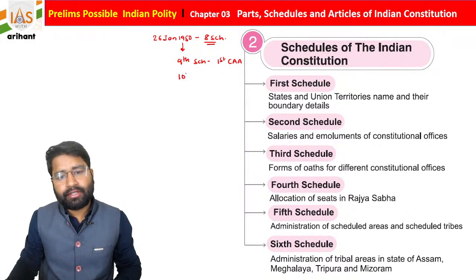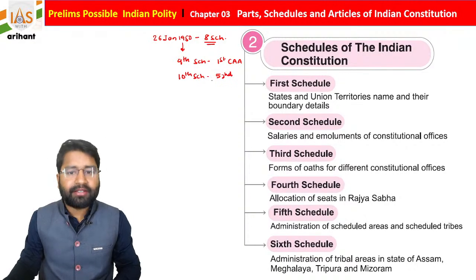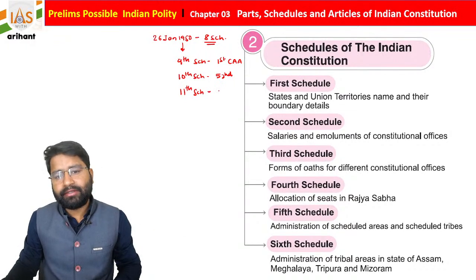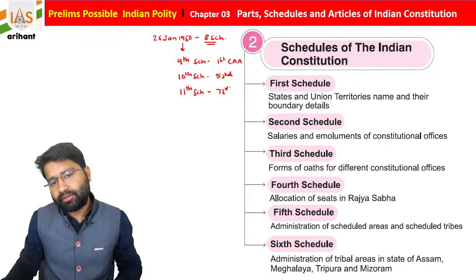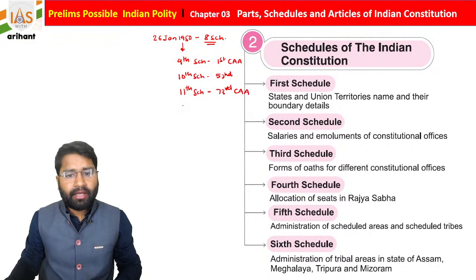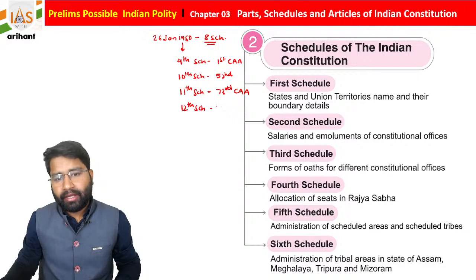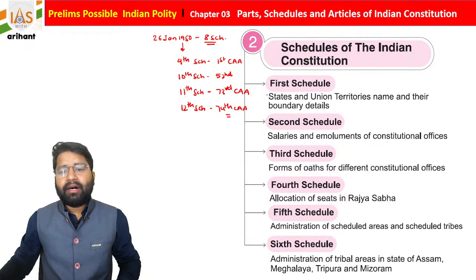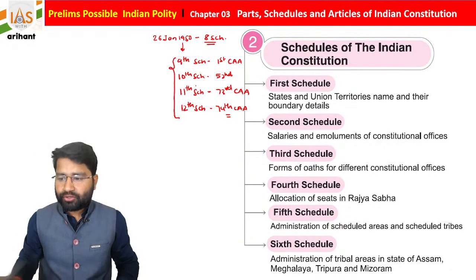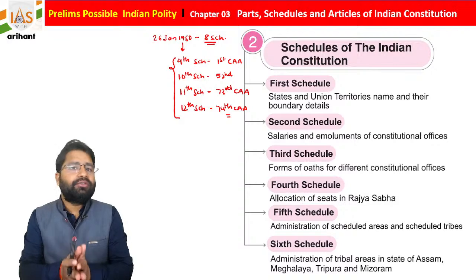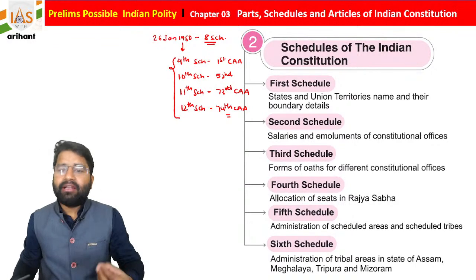After that, students, there is a 10th schedule of the Indian Constitution, and that was added by the 52nd Constitutional Amendment Act 1985. The 11th schedule is connected with the Panchayat, which I'm going to discuss also, and it is added by the 73rd Constitutional Amendment Act 1992. And the 12th schedule is dedicated totally to the municipalities and their powers. It is added by the 74th Constitutional Amendment Act 1992, students. So initially we had 8 schedules, but 4 more schedules were added under the Indian Constitution, and this is very important to understand. You need to know each and every detail of the schedules, students.